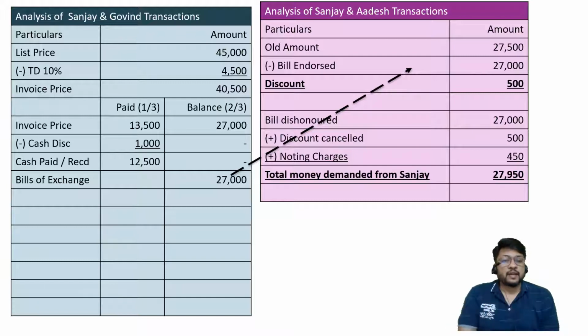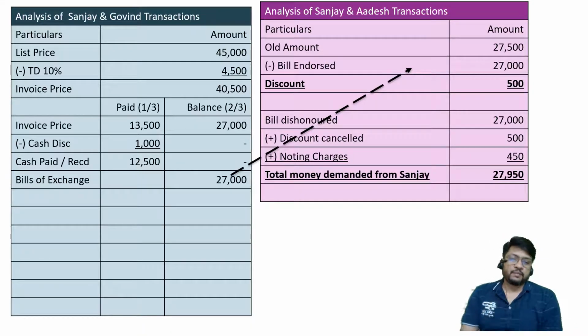This kind of argument can be coming, and this is a tricky argument. You have to be very careful about this argument. In the exam hall, there is a chance that you may also feel, yes, this is a correct argument. Let us demand 27,950 from Govin. Why? Because Govind is the person who made a mistake. The person who makes the mistake must bear the charges of mistake. If Govin would have honored the bill, discount would not have got cancelled. So cancellation of discount is as a result of